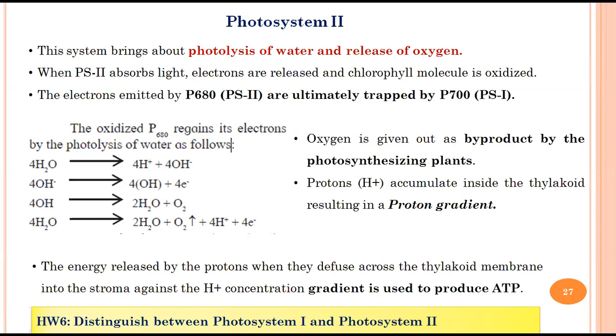So if you carry out the entire balanced reaction, you will find that 4 molecules of H2O are giving you 2 molecules of H2O plus oxygen which is released into atmosphere plus 4H plus ions, that is the hydrogen which will be used in reduction as well as in formation of proton gradient that will be helping in production of ATP, and the electrons will be again taken up or trapped by photosystem 1 to get a stable system. Okay, that's how actually the photolysis of water takes place.